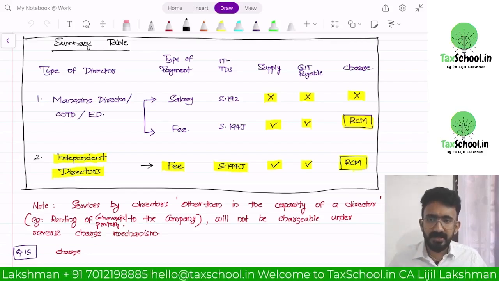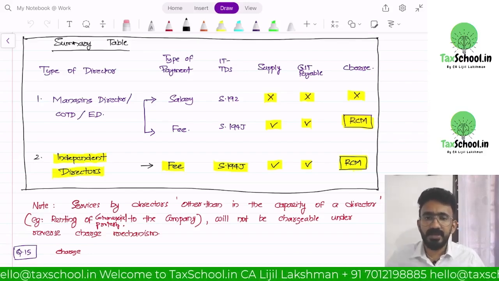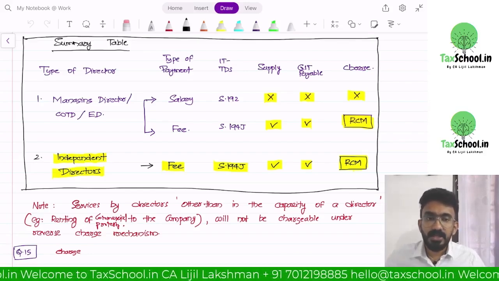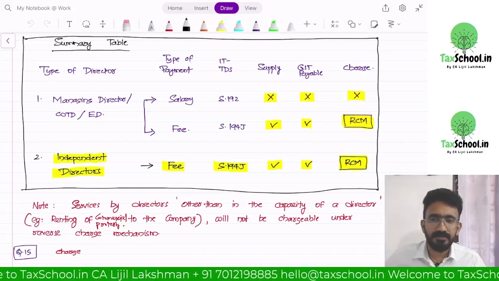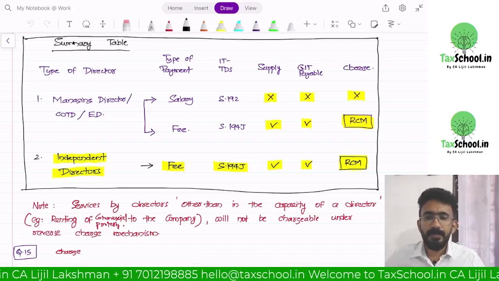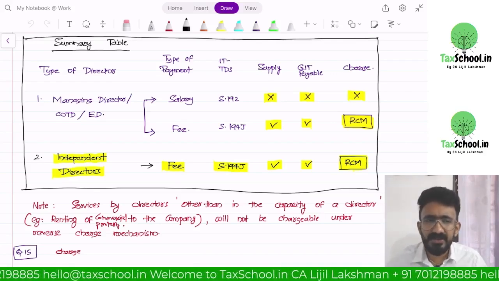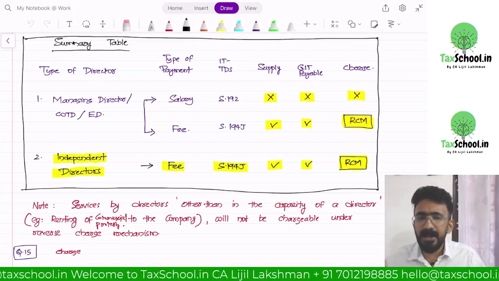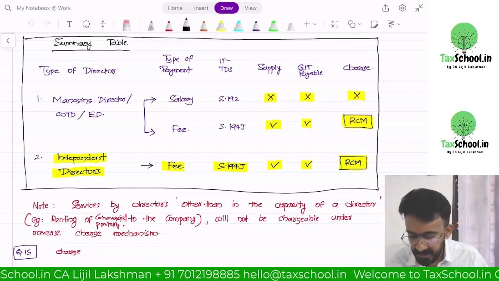The director provides it, as the owner of the building, and the recipient is the company. Would it be taxed under reverse charge mechanism? The answer is no, because this is not in the capacity of a director. Services for attending board meetings or consultancy in the capacity of director would be under RCM. This would be under forward charge mechanism. That's the clarification that we have.